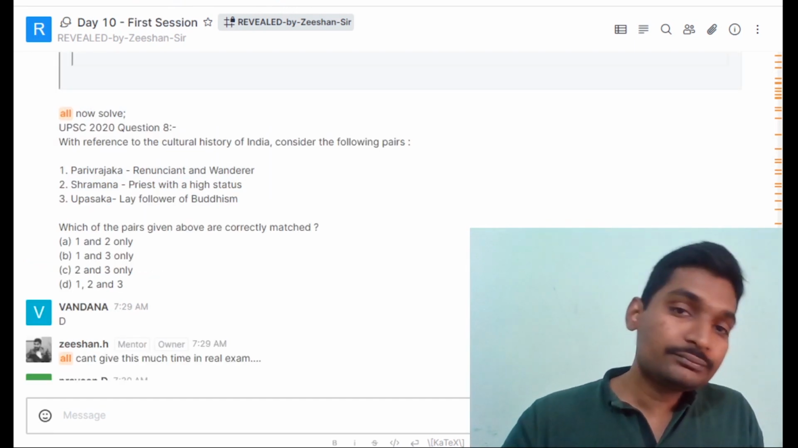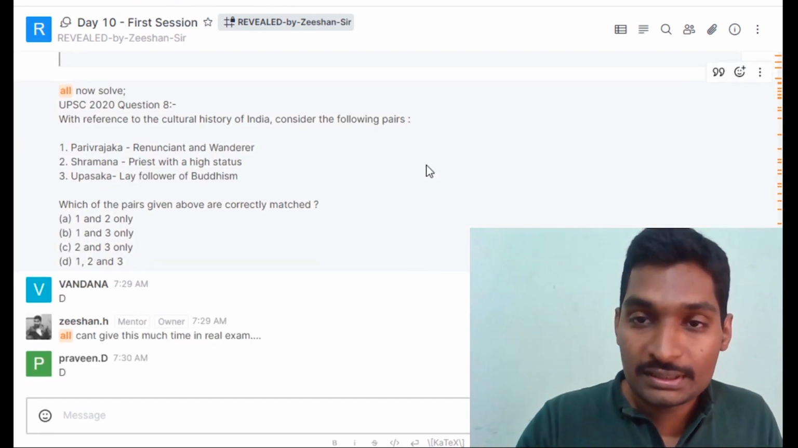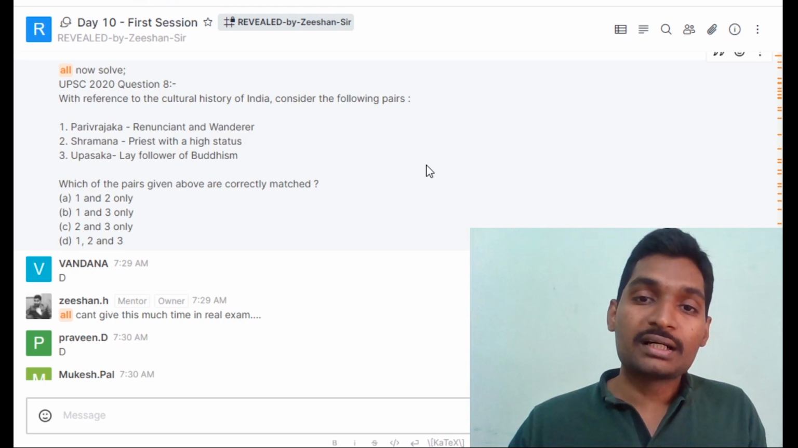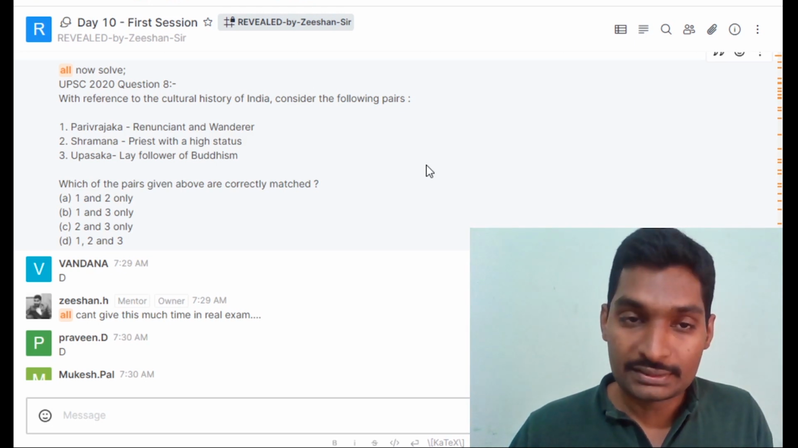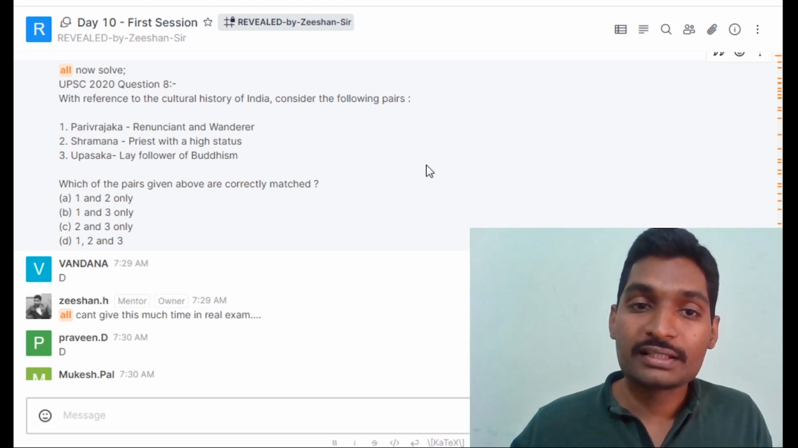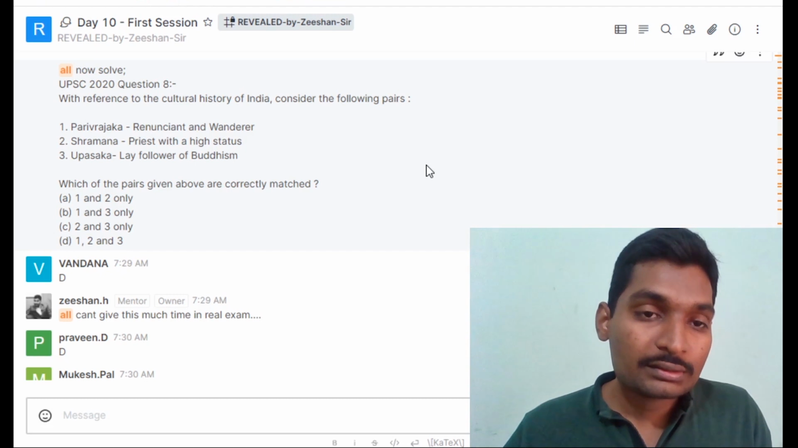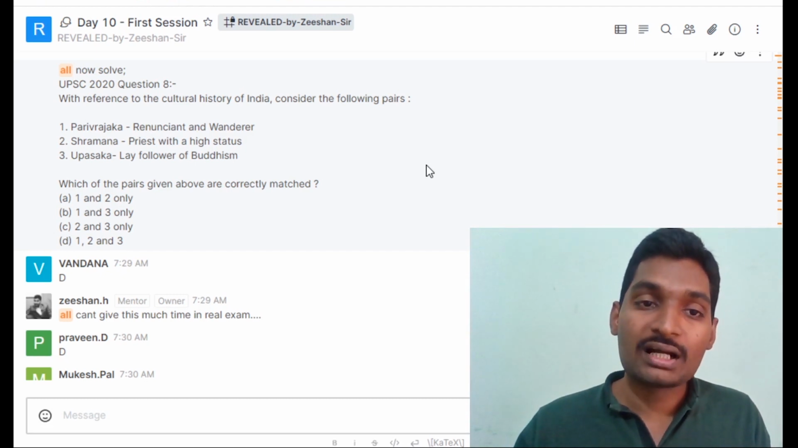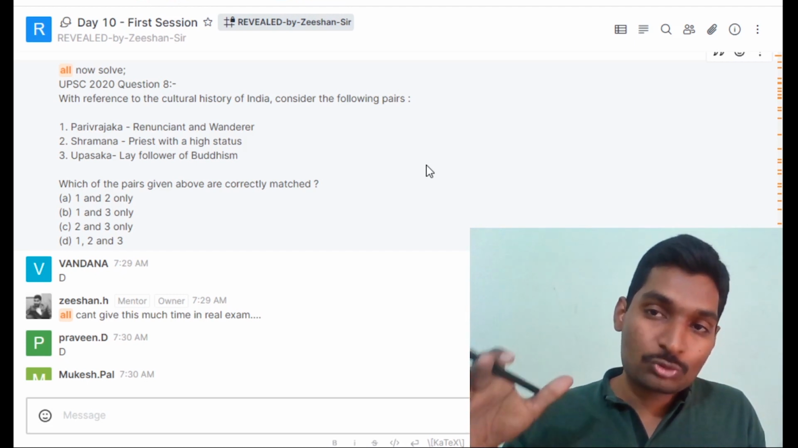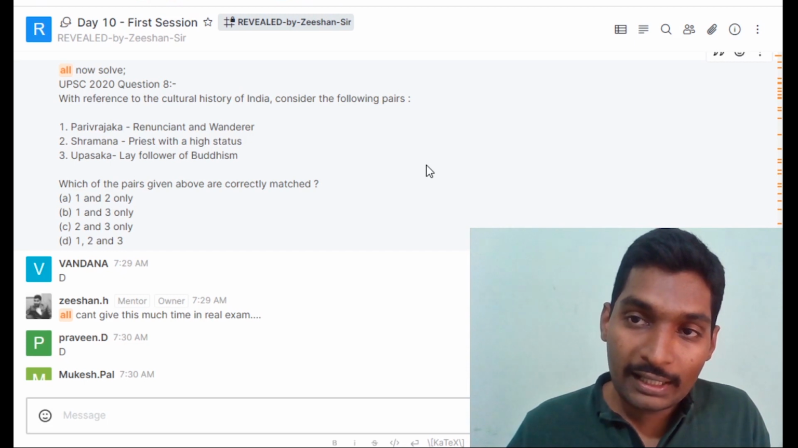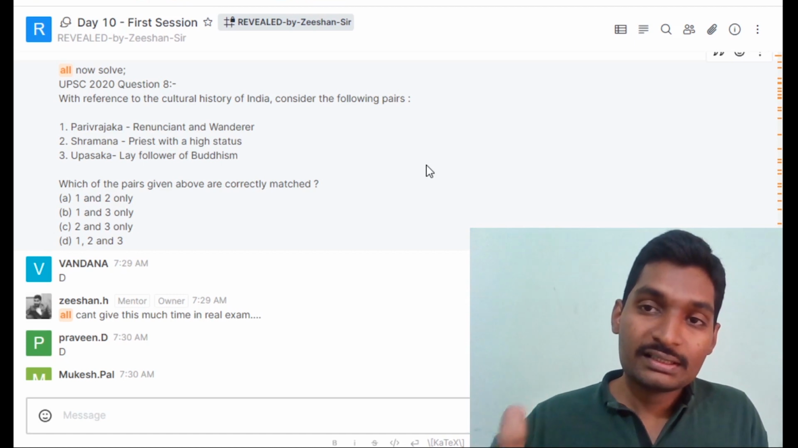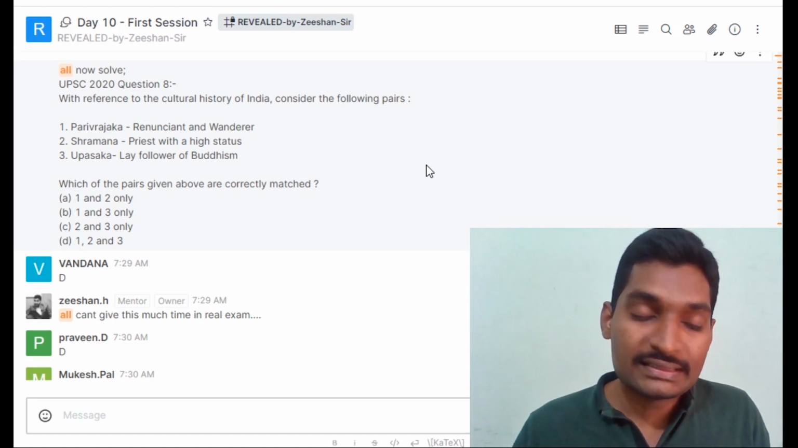Moving ahead, another question from the 2020 prelims paper was: with reference to the cultural history of India, consider the following pairs. Now, three key terms were given. This question was again from the cultural history domain. The key terms given were Parivrajaka, Shramana, and Upasaka. Again, the students found this question to be very, very difficult, and many students ended up just leaving the question, skipping the question. Let's see, can we make this question easy?